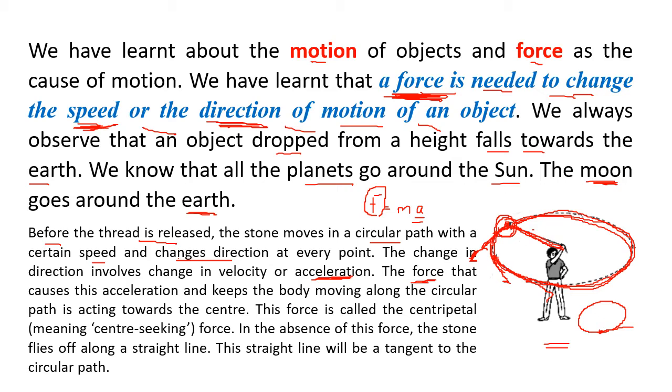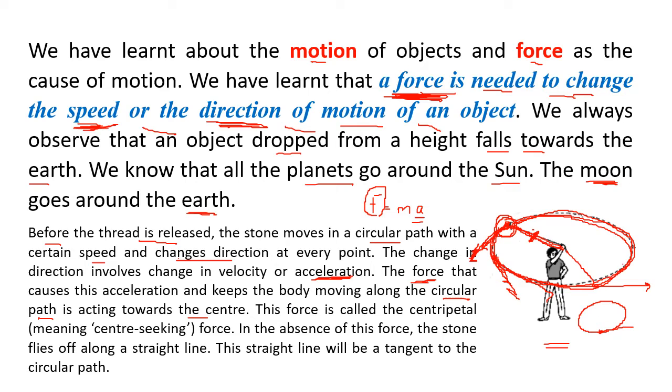So we can see this is the string. The string here is causing some type of force and making the body move in a circular path towards the center. What you can see, the stone should go straight. If it is here, it should go straight. But it doesn't go straight.